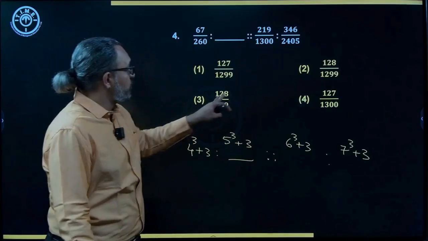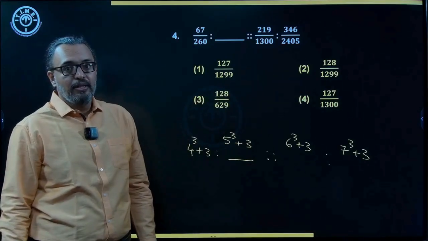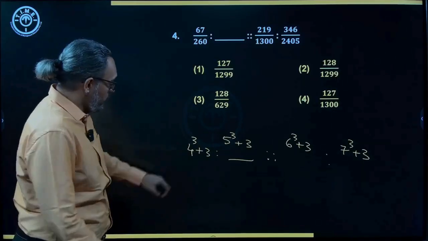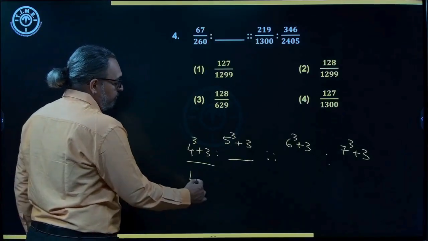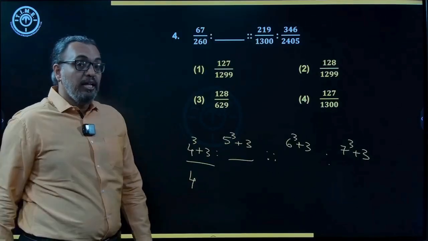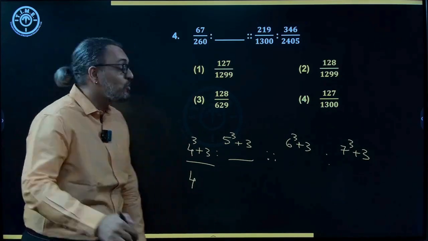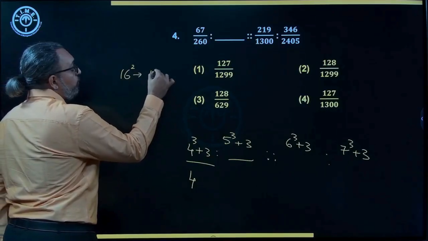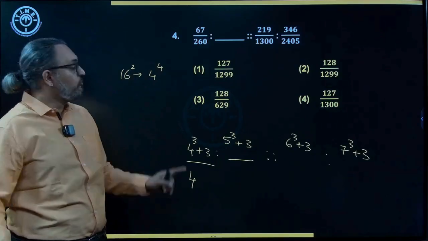Now there are two options with 128. Second option and third option. Correct? So I need to check the denominator also. Now the denominator, since you have 260, since you have a 4, I'll try with 4 only, but I'll take one more power, 4 power 4, because 260 is a number close to 256, which is 16 square. 16 square can also be written as 4 power 4, because 16 is also a square, 4 square whole square, 4 power 4.